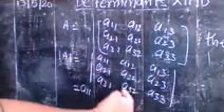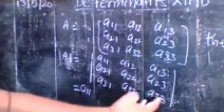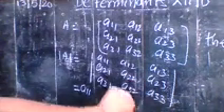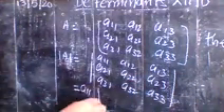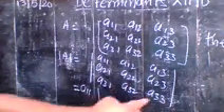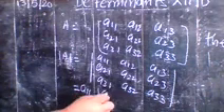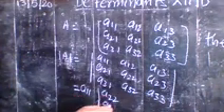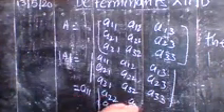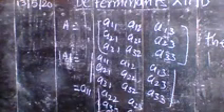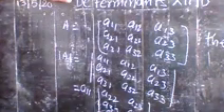The elements left, you write in the form of a determinant. So you write here A22, A32, and here A23 and A33, in this way.